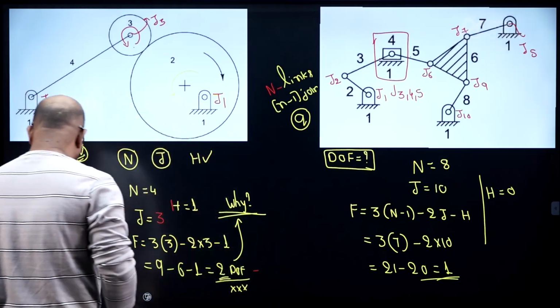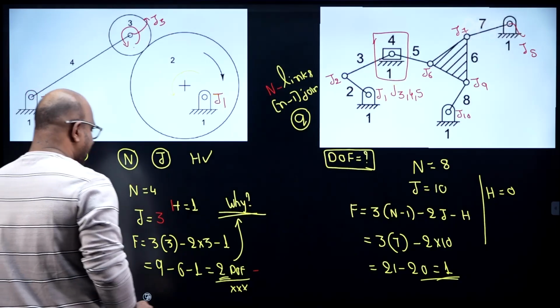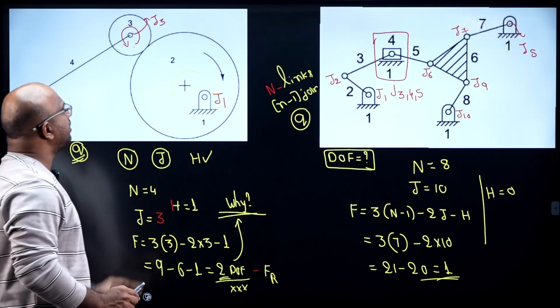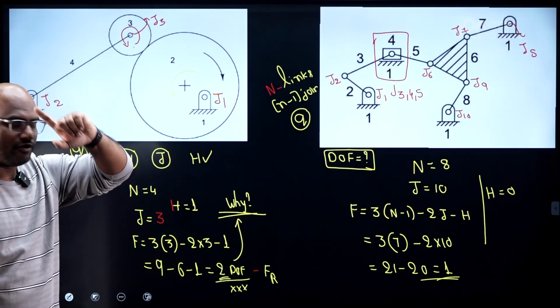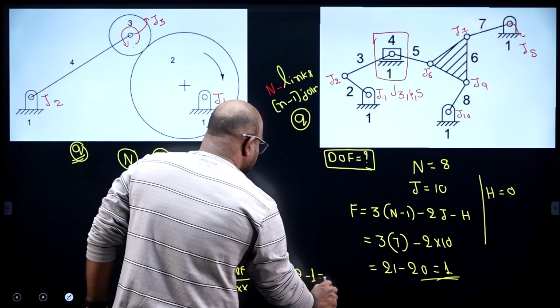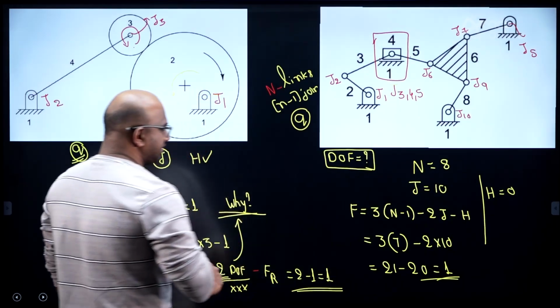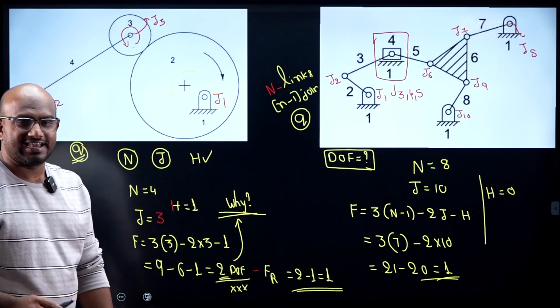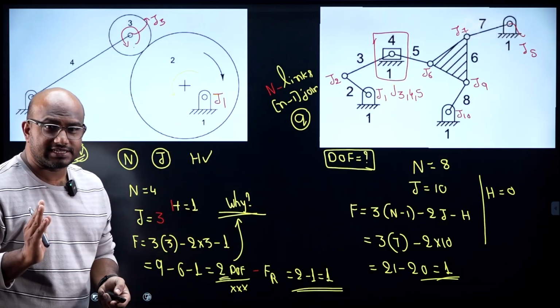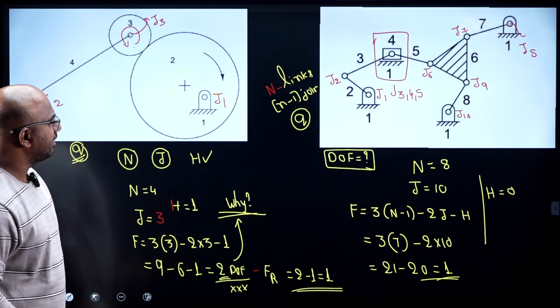That's why I'm writing 1 minus FR. FR means redundant degree of freedom. How many redundant degrees of freedom are there, guys? Only 1 here. So I can write 2 minus 1. The answer equal to 1, guys. I hope this is clear, guys. Understood or not? Yes.